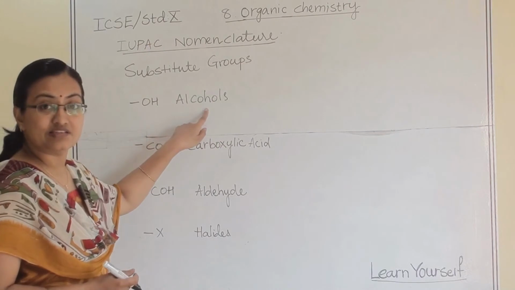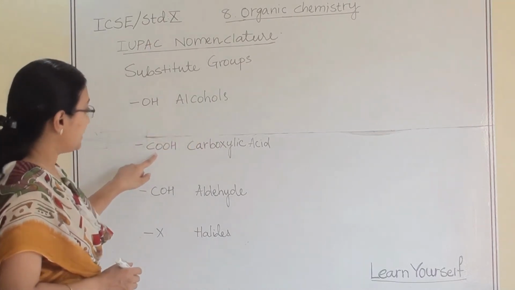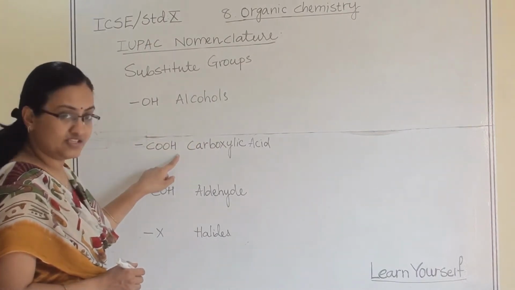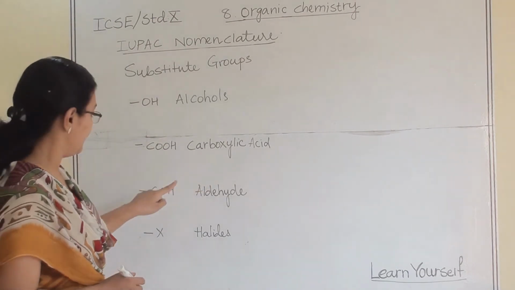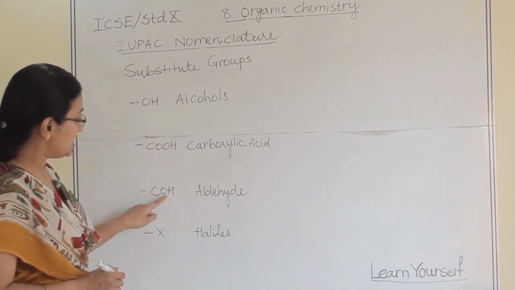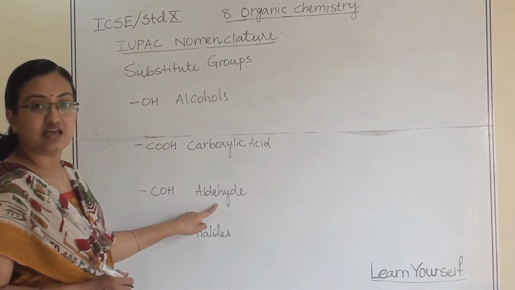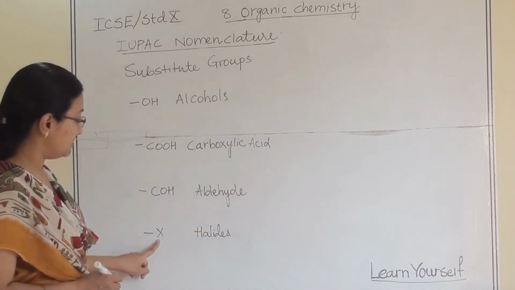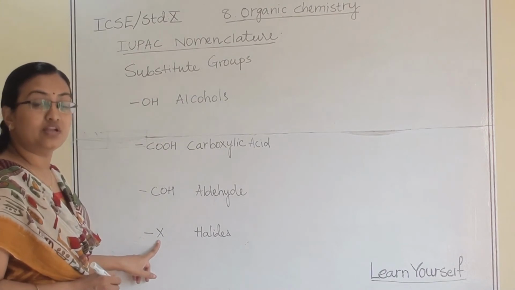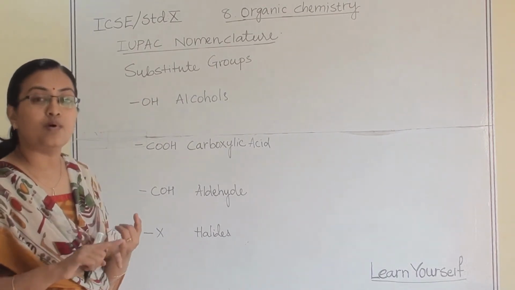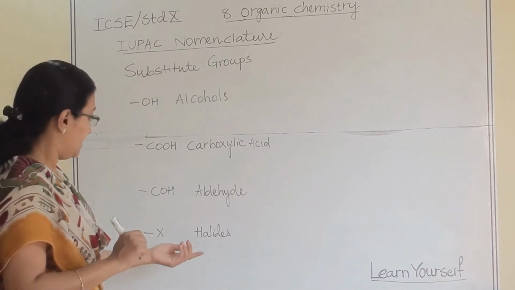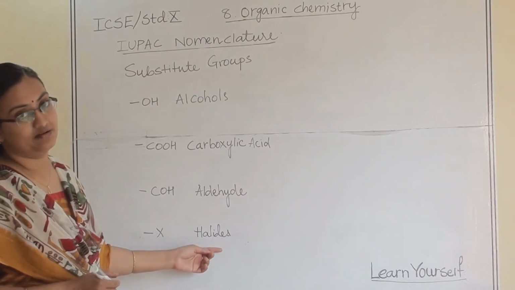They are known as alcohols. Second, COOH. They are carboxylic acids. Third one is CHO. It is aldehyde. And the last one, I have denoted with X. They are chloride, bromide and iodide, and they are known as halides.